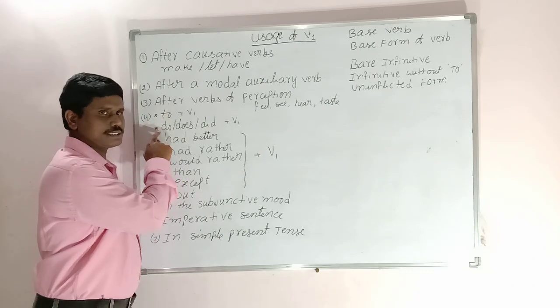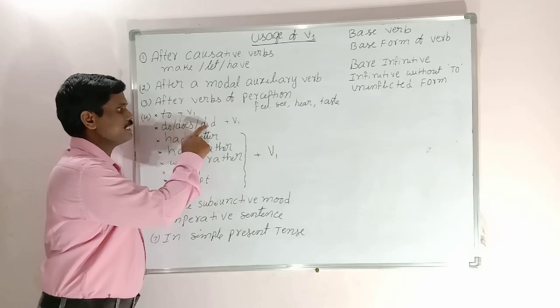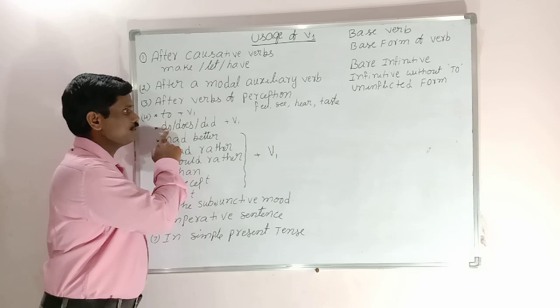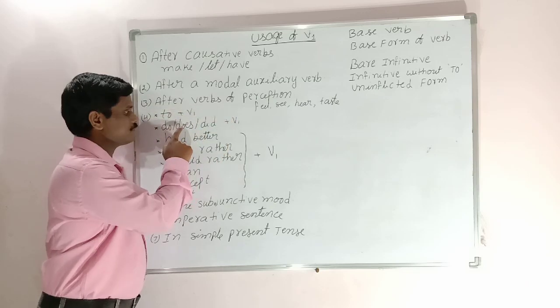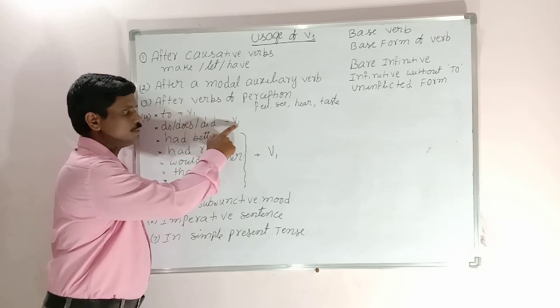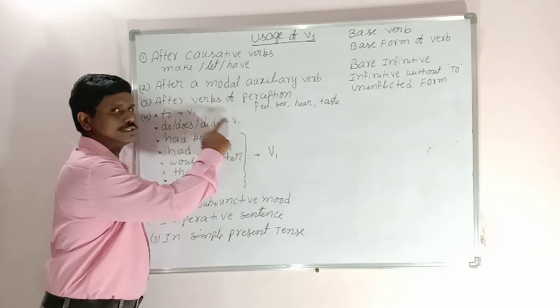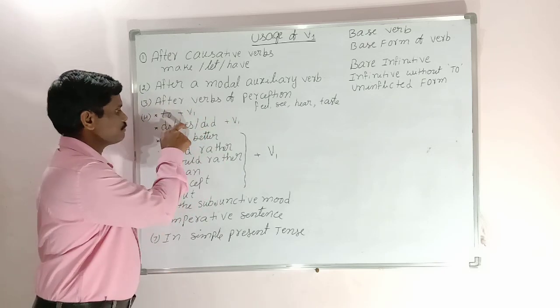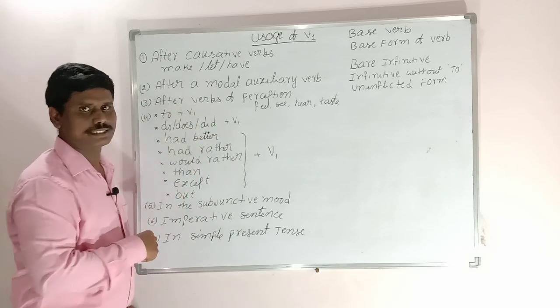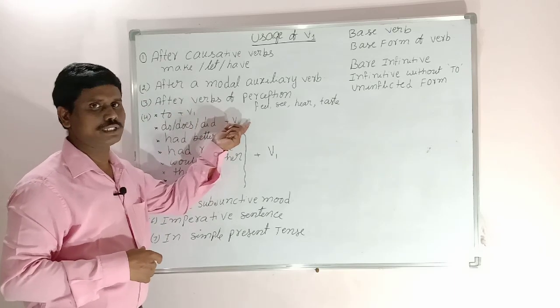After do forms: do, does, did. After do, we use verb 1. After does, we use verb 1. After did, we use verb 1. Do, does are present tense, did is past tense, but we use verb 1.